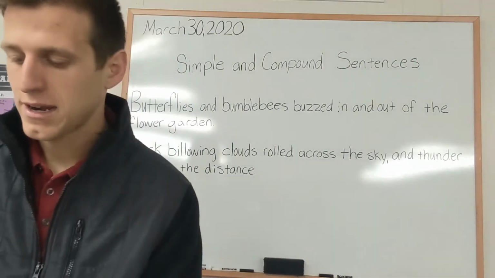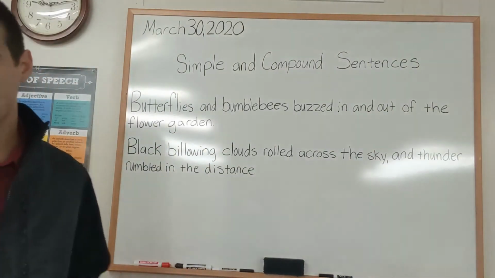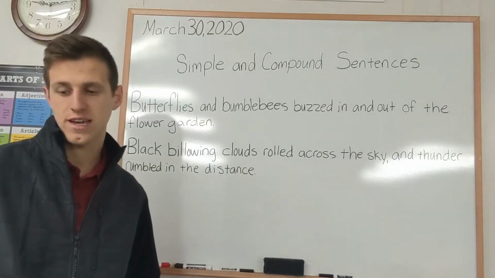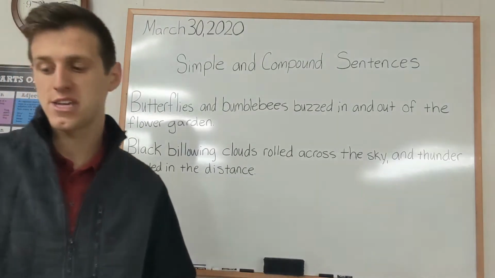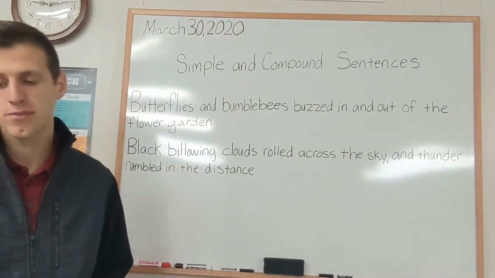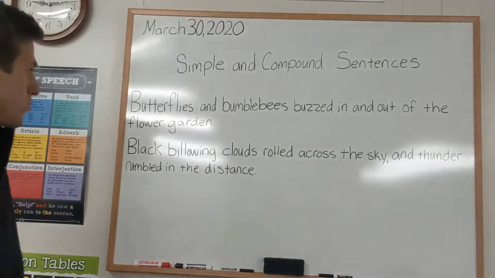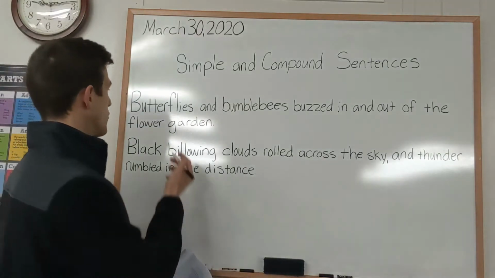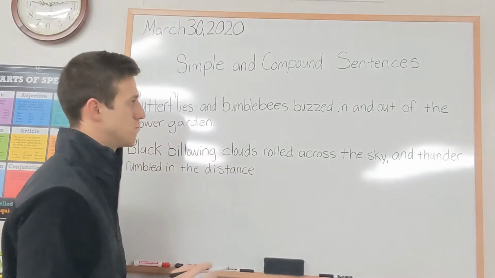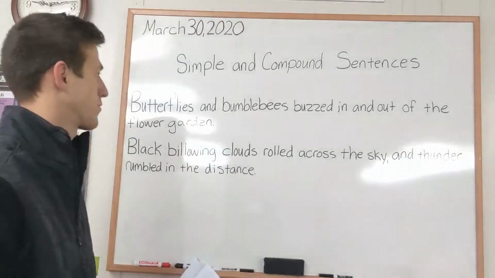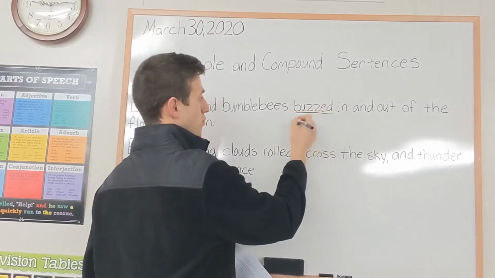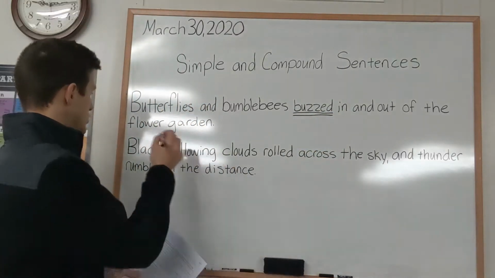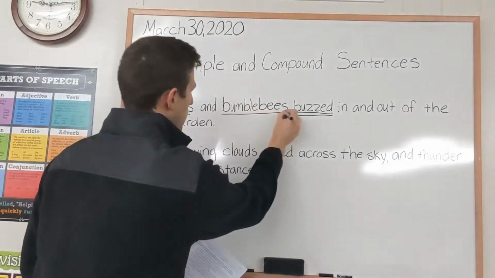So, with that in mind, what you're going to be doing in numbers 1 through 8, you're going to underline your verbs twice, your subjects once, circle any coordinating conjunctions that connect independent clauses, and then identify each sentence as simple or compound. All right, so we're just going to do these examples up on the board. So what you're supposed to do first is you're supposed to underline your verbs twice. So this sentence, we have butterflies and bumblebees buzzed in and out of the flower garden. So buzzed is going to be our verb, correct? Next thing we need to do is underline our subjects once, so we'd have butterflies and bumblebees.